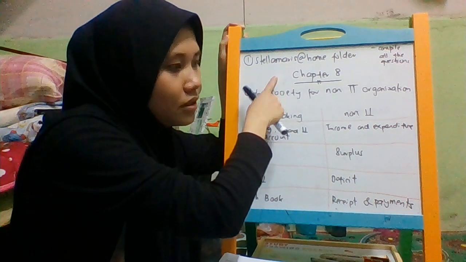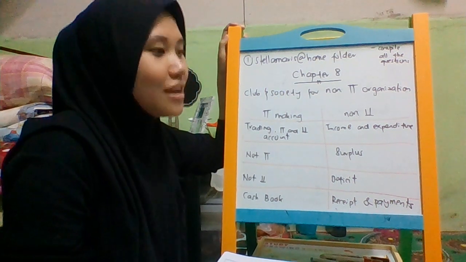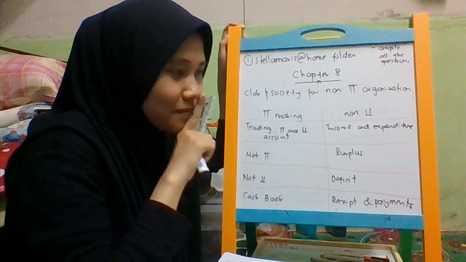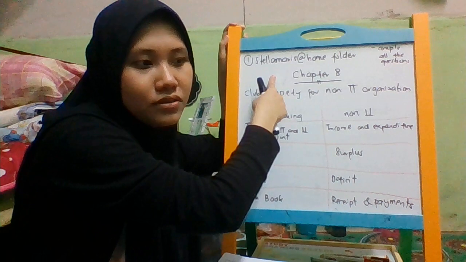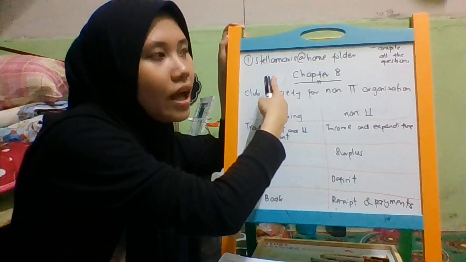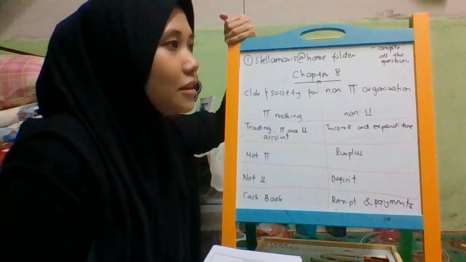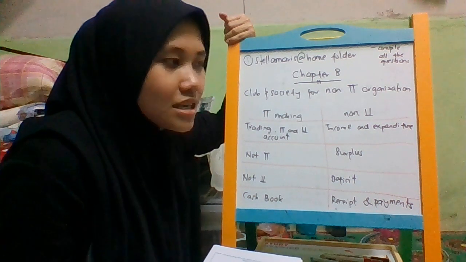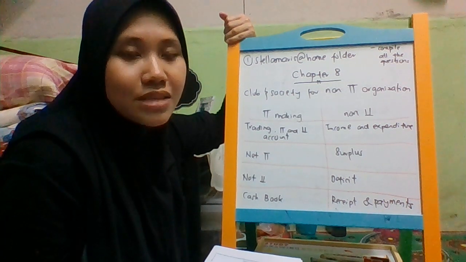Chapter 8 is all about club and society. Club and society is a non-profit organization. Since it is a non-profit organization, it is just for the purpose of helping the members themselves. So how do the club and society get the money? It is from the subscription fee, or also known as membership.